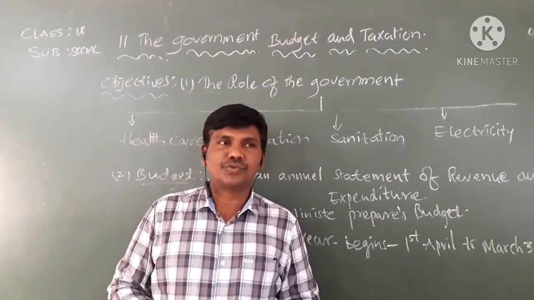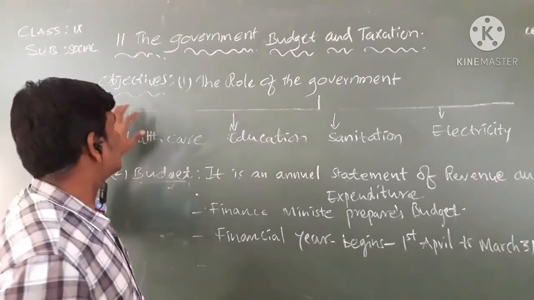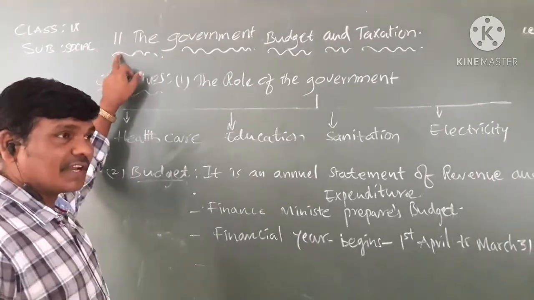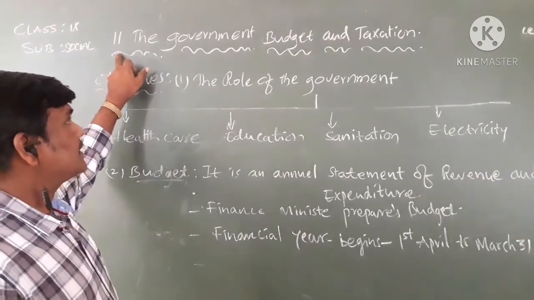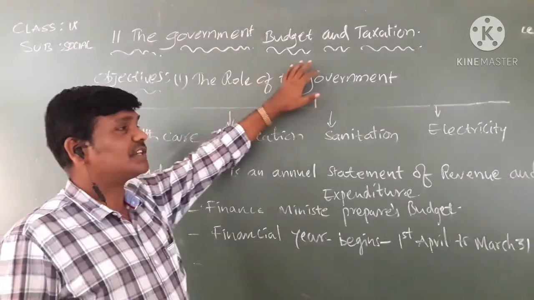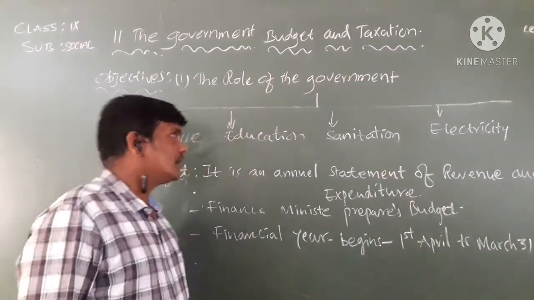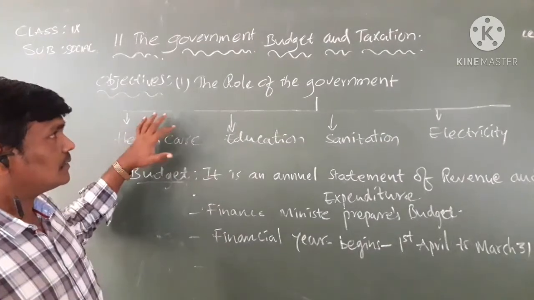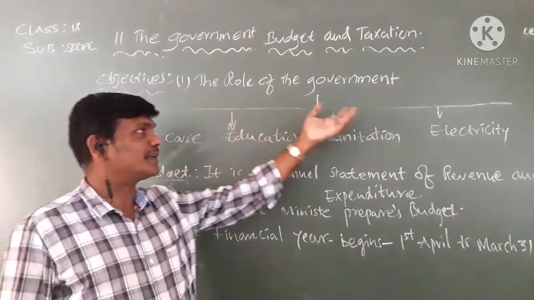Today we are going to learn the ninth class social lesson. The number of the lesson is 11. The name of the lesson is the government, budget and taxation. Let me start my lecture.